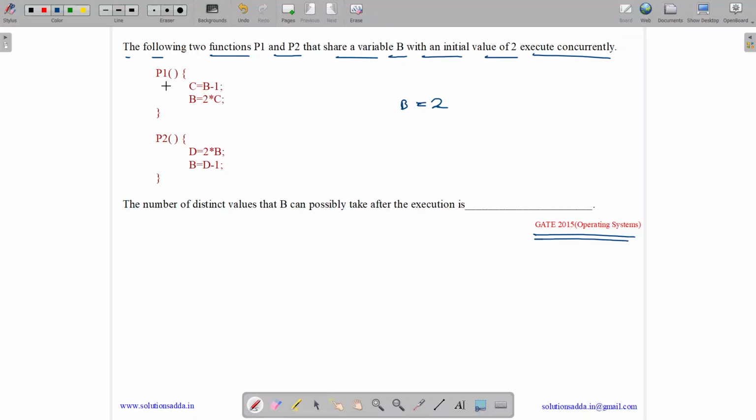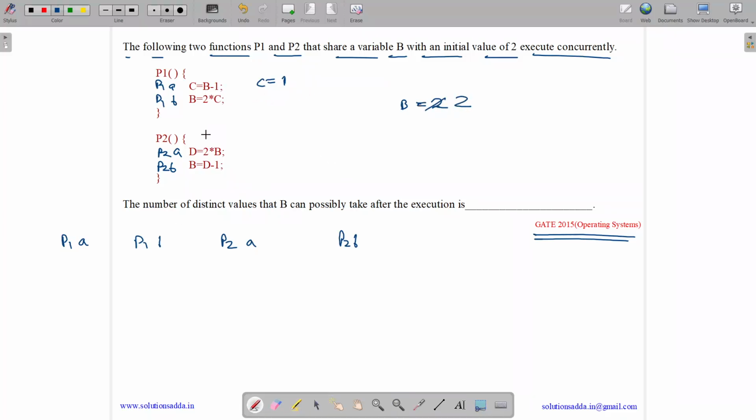Let us name these statements P1A, P1B, P2A and P2B. Suppose first we are doing P1A followed by P1B, then P2A, then P2B. Then we do P1A. So what is the value of C? C will hold B minus 1, which is 1. Then B will hold 2 into C, which is 2.